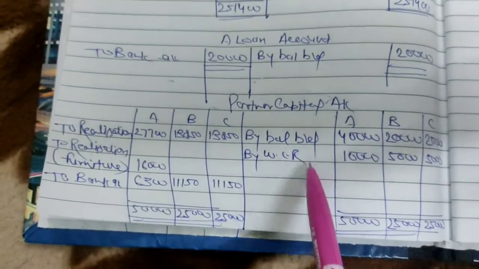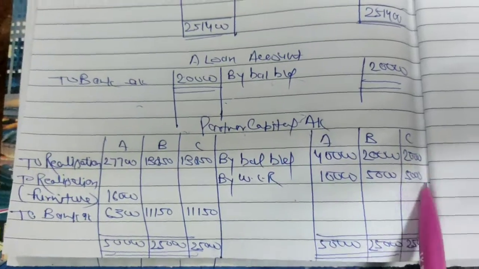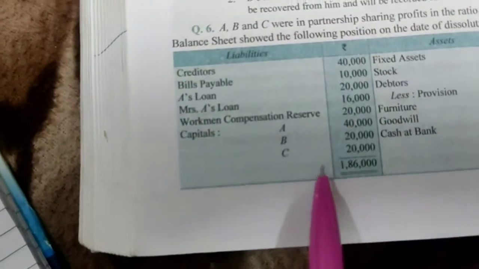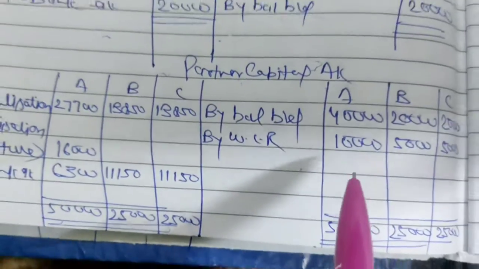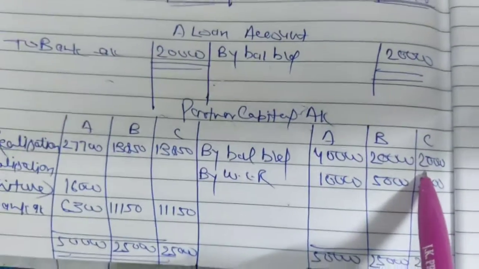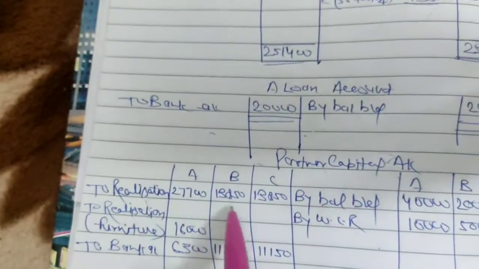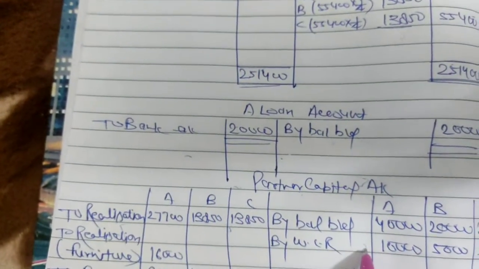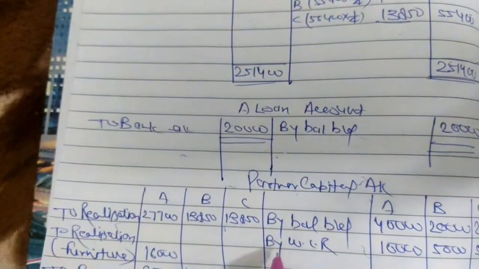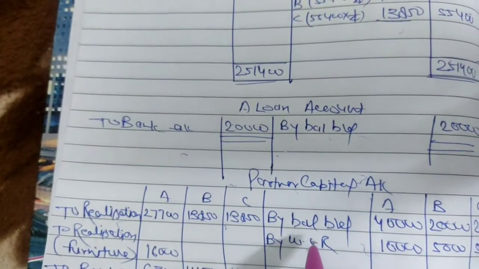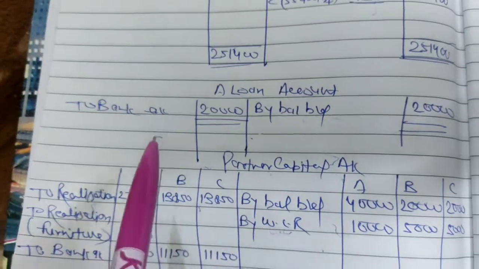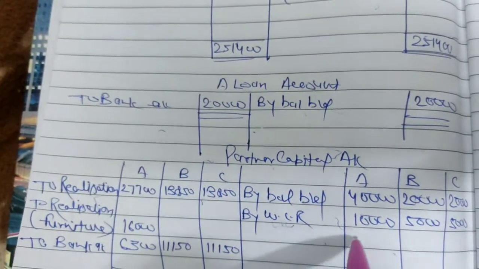After that, making the capital account, the balance of the capital is first given from the balance sheet. See here the balance being given there: 40, 20, 20. Okay, so we write the balance here. First of all, after that, we see on realization what loss we have, that will go here. If there is a profit, then it will come here. Now we see in the balance sheet what is to be distributed between the partners: P and L, WCR, reserve. WCR is a liability, so it will come to the credit side.